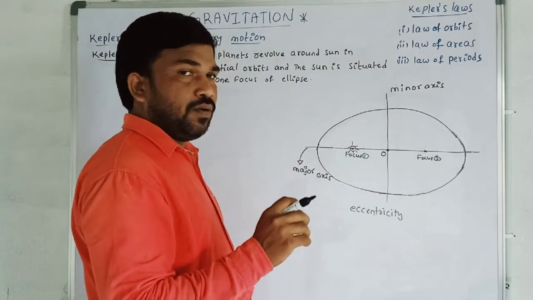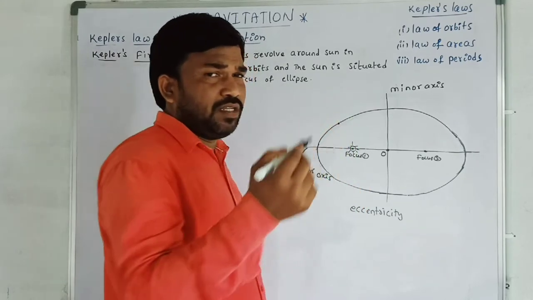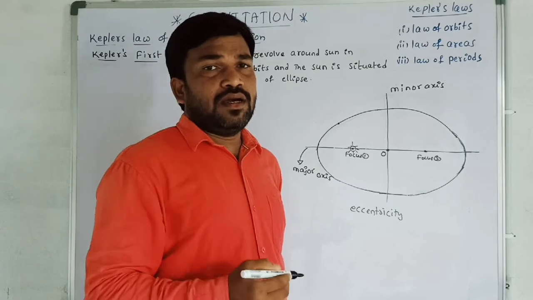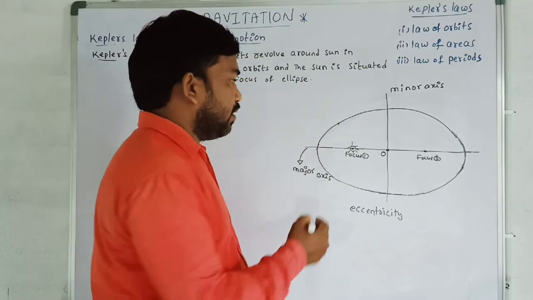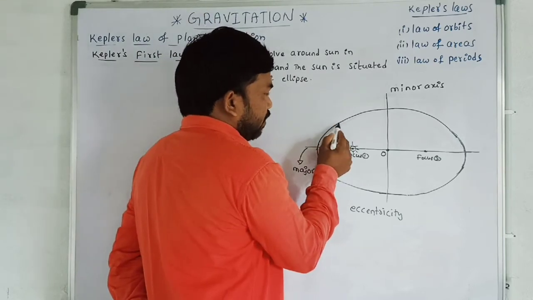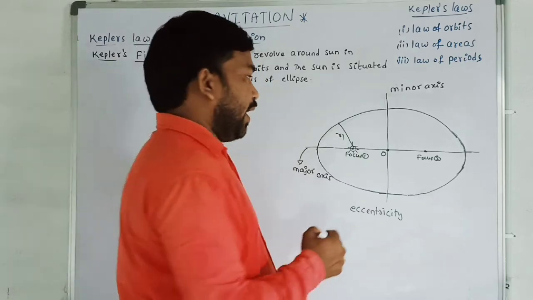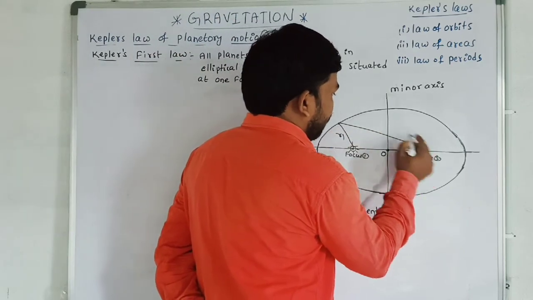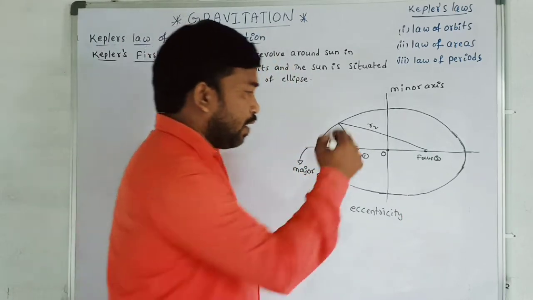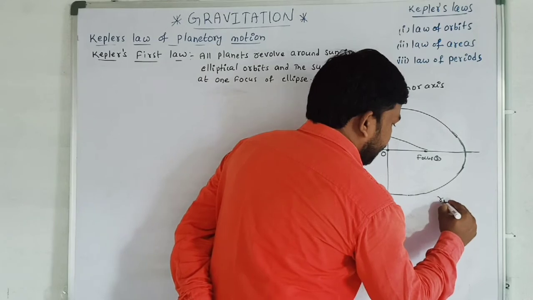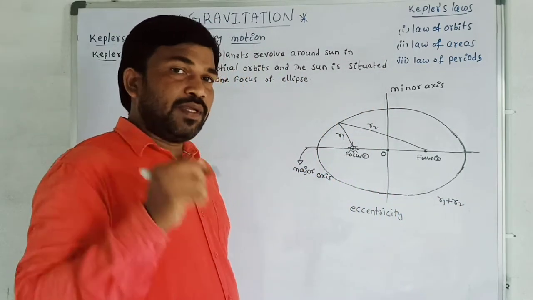Okay. Now, consider a position of the planet on the orbit. Let us consider any position. From focus 1, the distance of the planet I am taking as r1, and from focus 2, it is at a distance of r2. Now add those two distances. I am getting a quantity r1 plus r2.